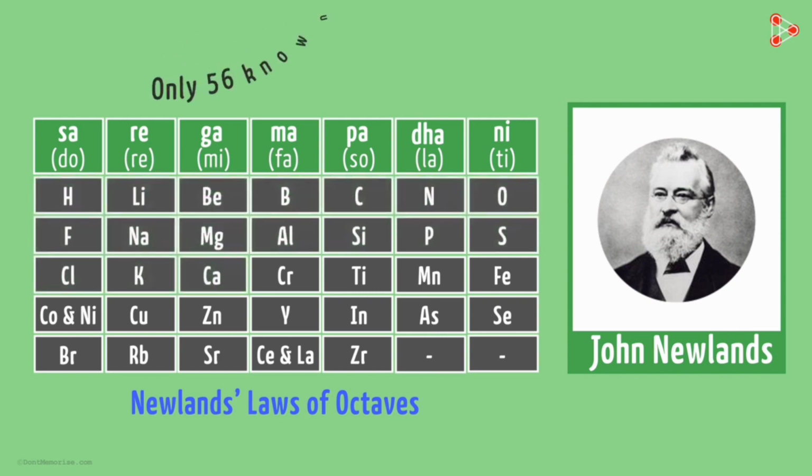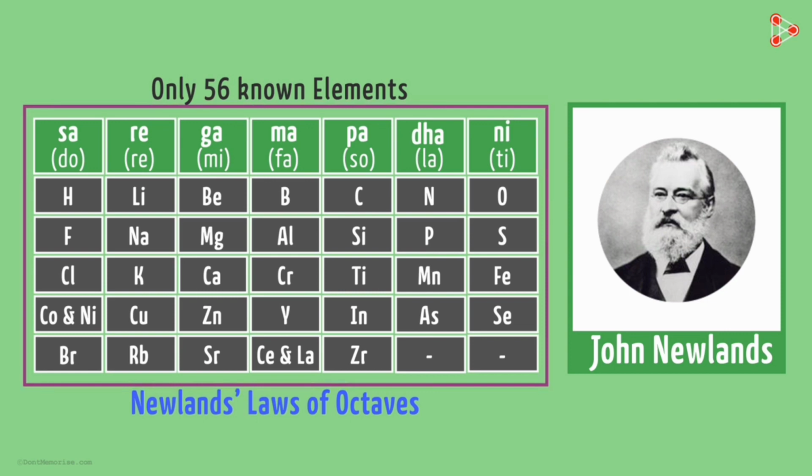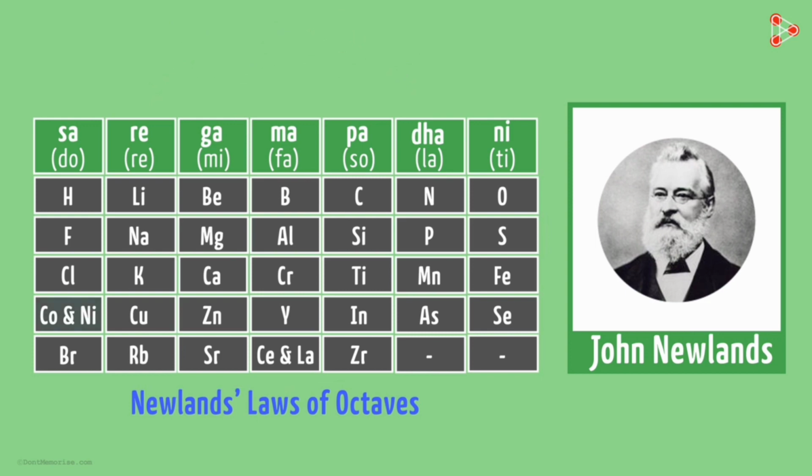It was assumed by Newlands that only 56 elements existed in nature and no more elements would be discovered in the future. But later on, several new elements were discovered whose properties did not fit into the law of octaves. Then, in order to fit elements into his table, Newlands adjusted two elements in the same slot, but also put some unlike elements under the same note.